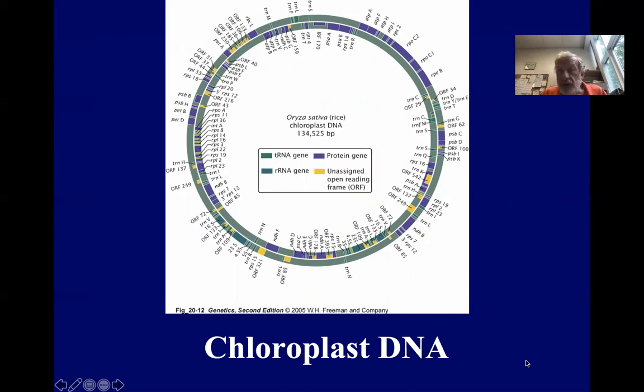Blue regions are protein coding genes. The different color green regions are either transfer or ribosomal RNA genes, and the yellow are ORFs, or open reading frames. These are DNA sequences that appear to be like genes, but we haven't confirmed that they really are genes or not. We don't know of any product that they make, but it seems like they have start and stop codons and promoter regions and all that kind of stuff.